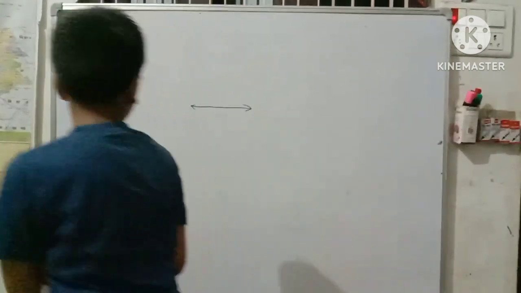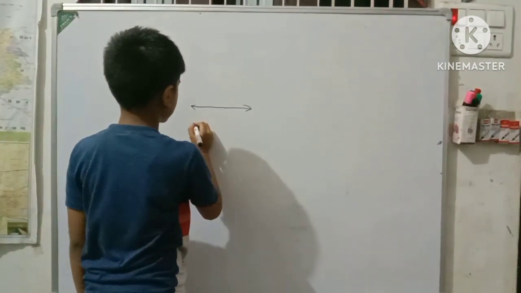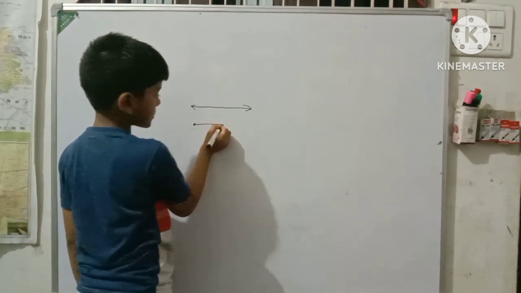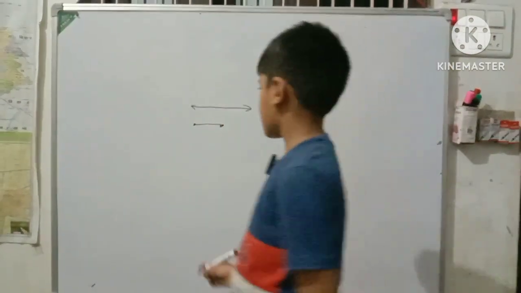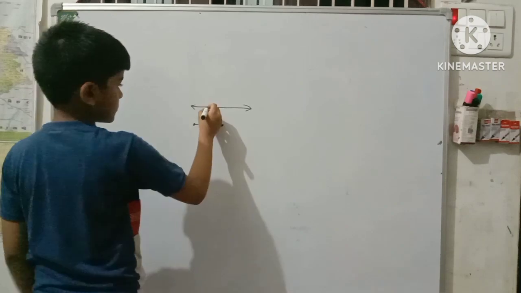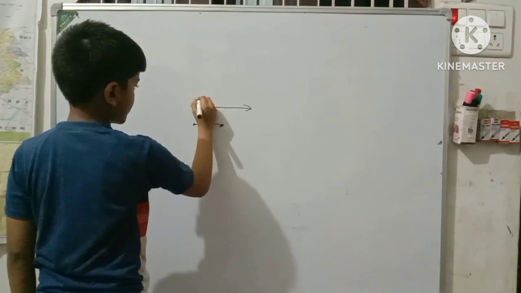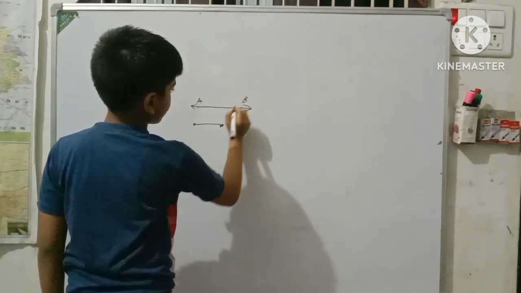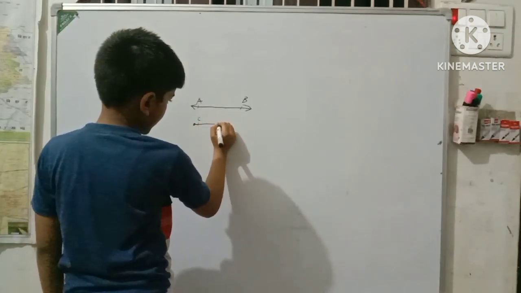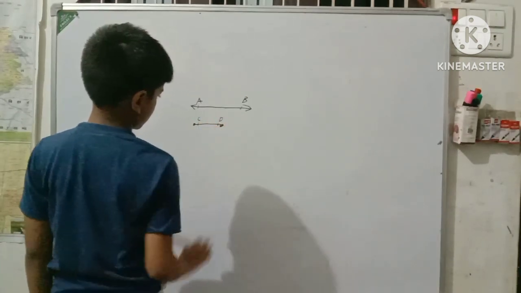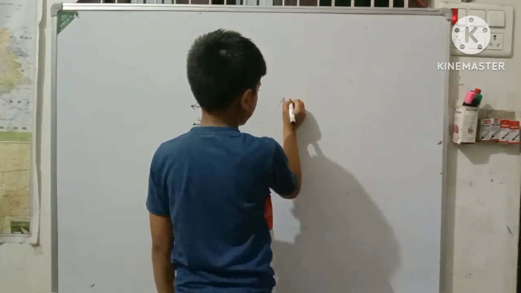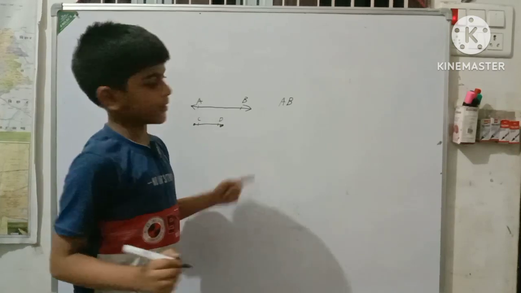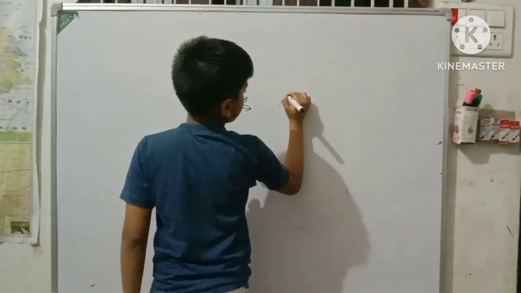What is a line segment? A line segment is the same as a line, but it does not extend endlessly at its sides. Can it be named? Yes, it can be named. If we define this as AB, A and B, and this as C and D, we can name this line AB, but this is not the right way to write it.